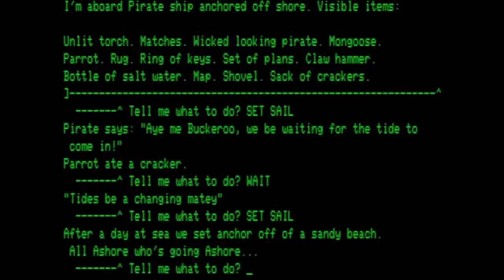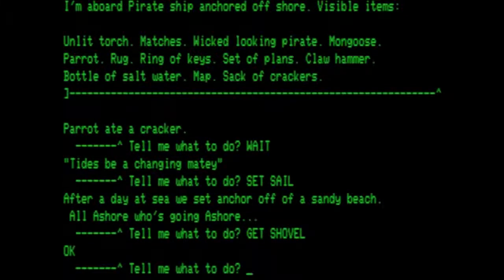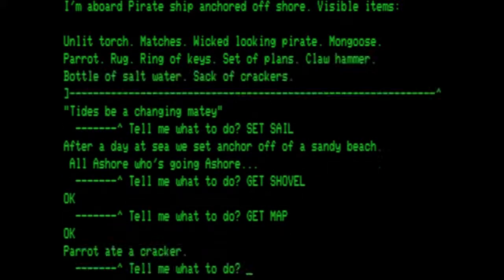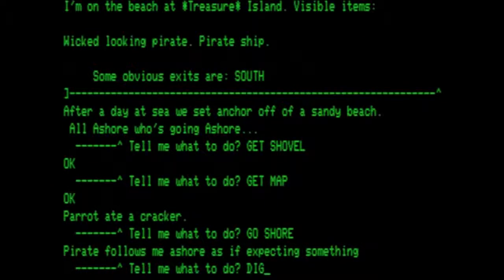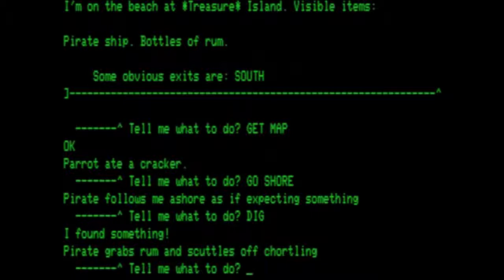After a day at sea, we set anchor off a sandy beach. All ashore who's going ashore. So let's get some items we are going to need. Let's get the shovel. And then we want to get the map. And let's go to the shore. Let's dig, because the pirate is expecting something. We found something. The pirate grabs the rum and scuttles off, chortling. Let's get the rum.